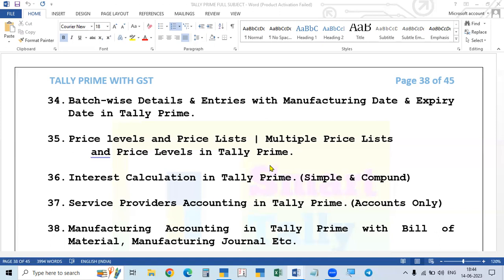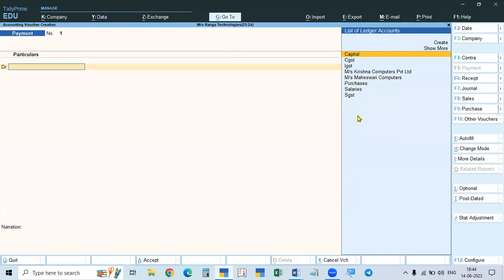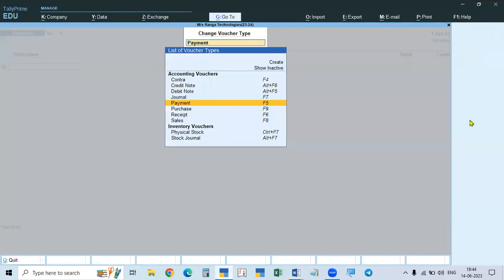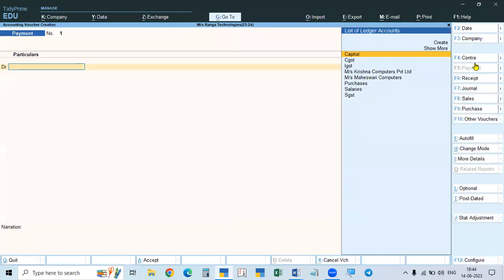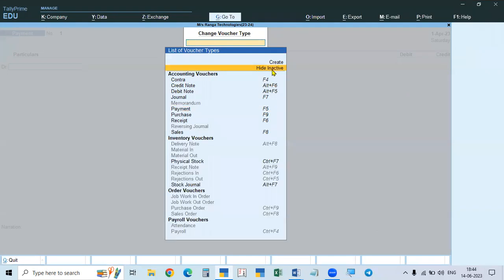So for this purpose, in Tally, when I'm going to vouchers, in the vouchers, if you go to other vouchers, only a few vouchers are available. All other vouchers will be available in the voucher type. That is F10. In this case, there is no manufacturing voucher. You go to showing active.